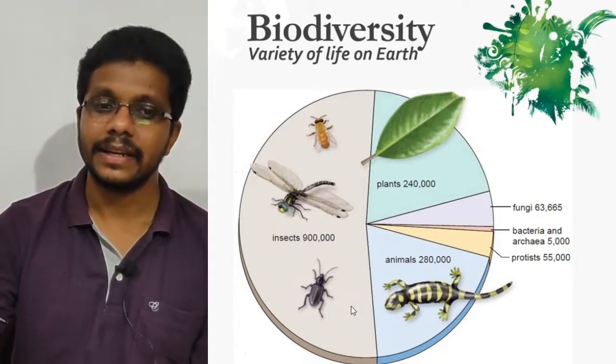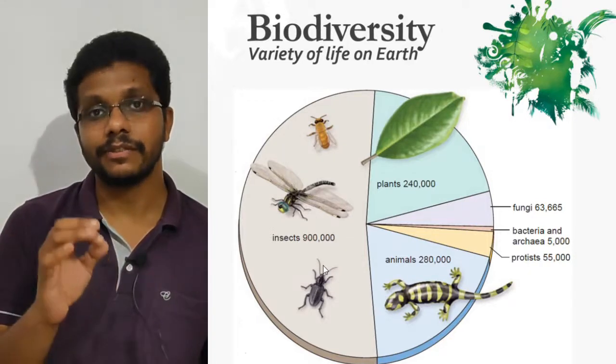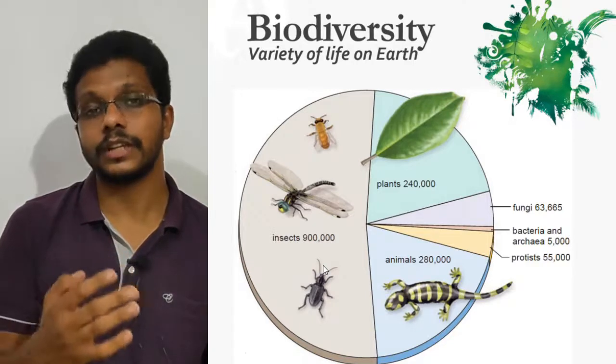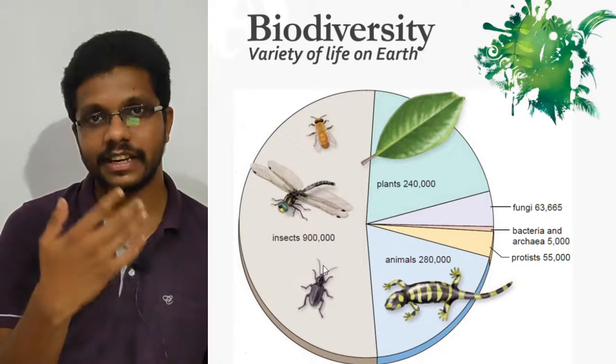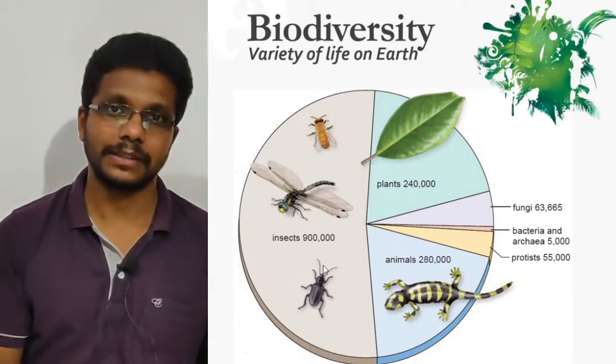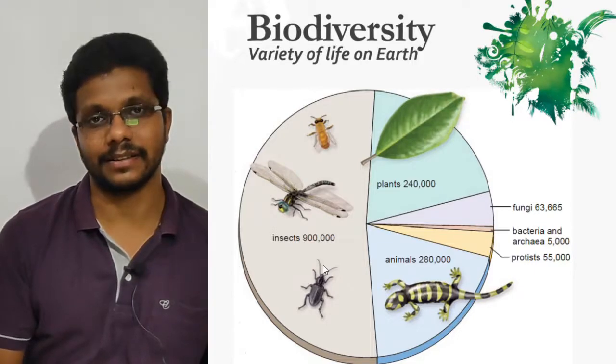But this diagram represents the known biodiversity, the biodiversity we already know, based on the documented or classified, scientifically named organisms. So far, we have named about 1.8 million species on this earth.